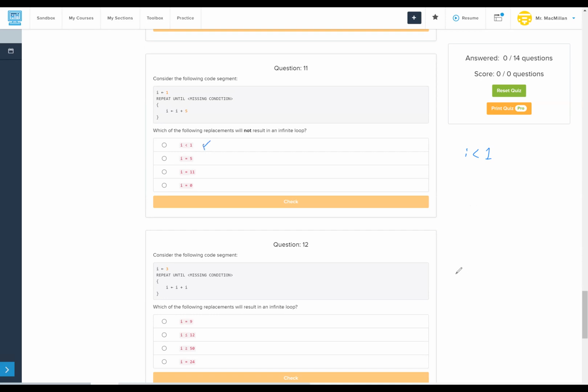Is it possible for I to equal 5? 1 plus 5 equals 5. Wow, 1 plus 5 does not equal 5. That equals 6. Promise I know how to do math. So that will enter an infinite loop. I is never going to equal 0, going up each time. But 6 plus 5 does give us 11. So I equals 11 will not result in an infinite loop. So if we repeat until I is 11, we'll be good.